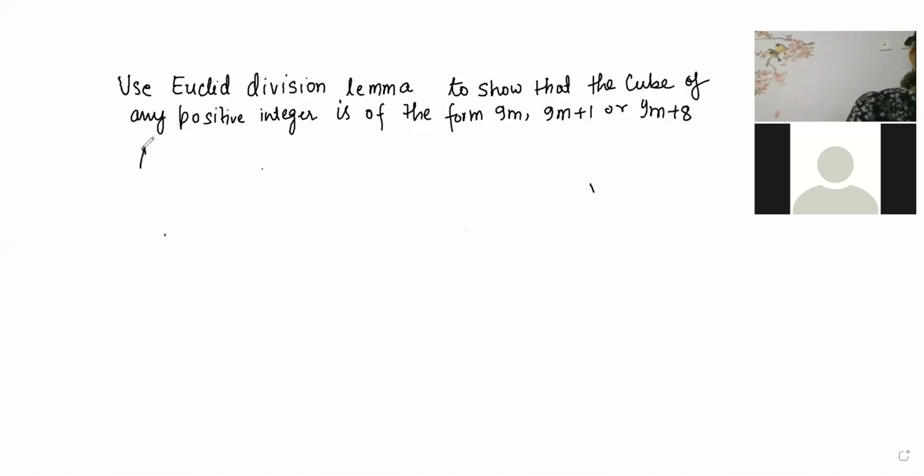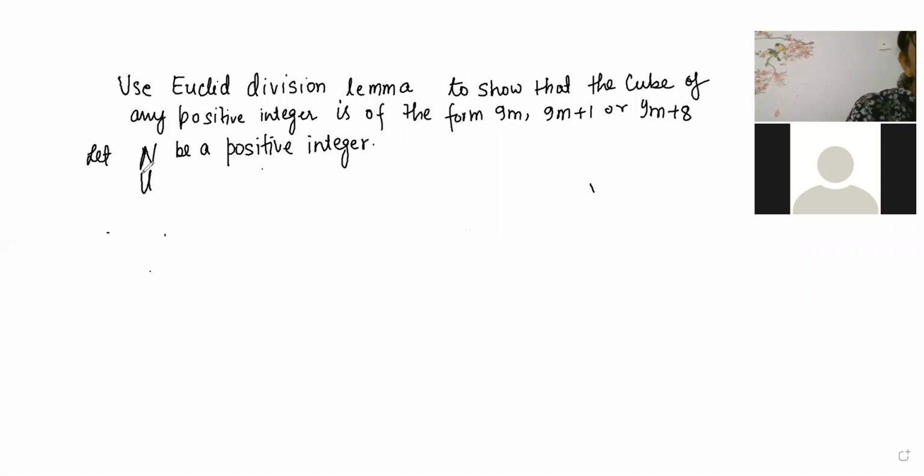Okay, so I'm writing n. N is what? Take it as a positive integer because they have told us positive integers. So we are going to write n; we will take it as positive integer. So let n be a positive integer. We have taken n as positive integer.